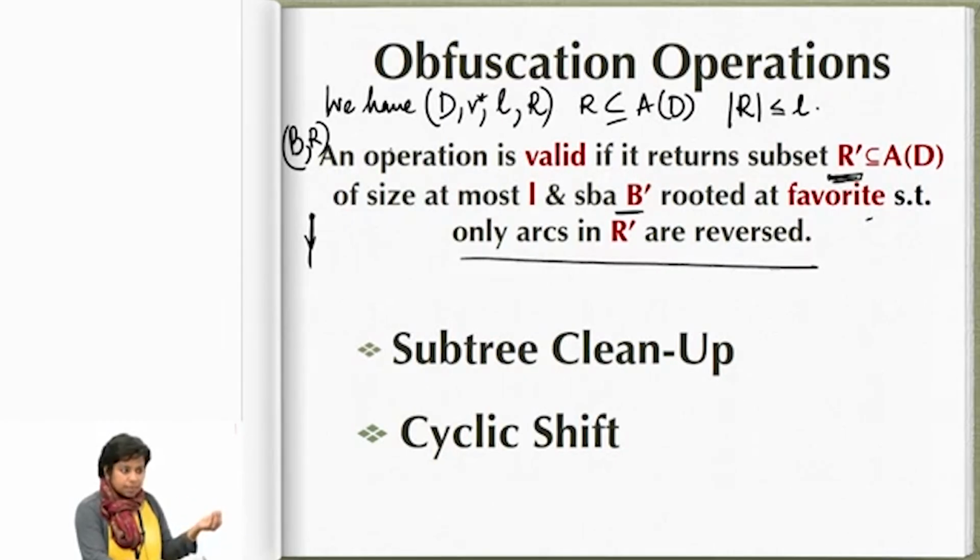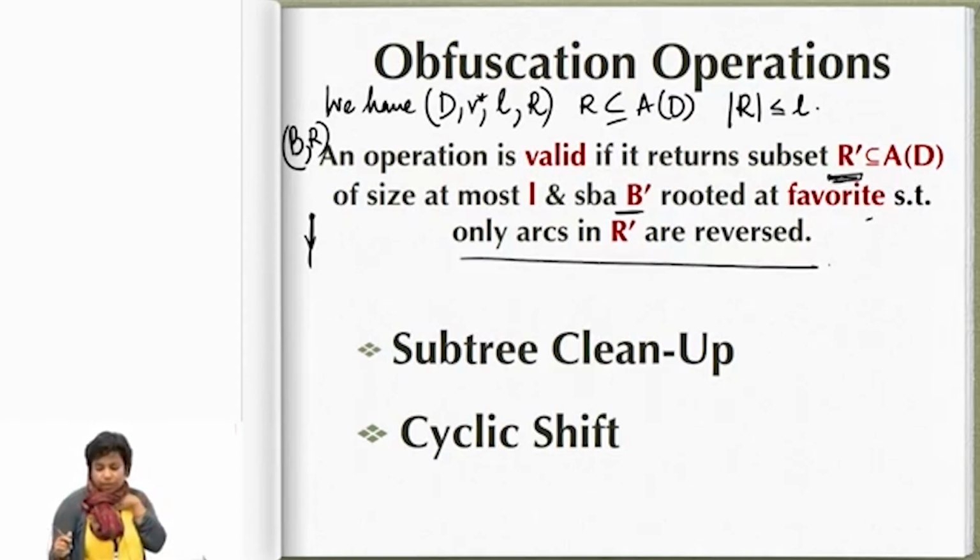By doing these operations, I create another SBA where the root remains the same and the number of reversed arcs does not exceed L, but perhaps the arcs I reverse are different. Why do I care? Because maybe the way I reverse arcs in R prime has a lot of structure, and knowing that structure can help me design the algorithm.